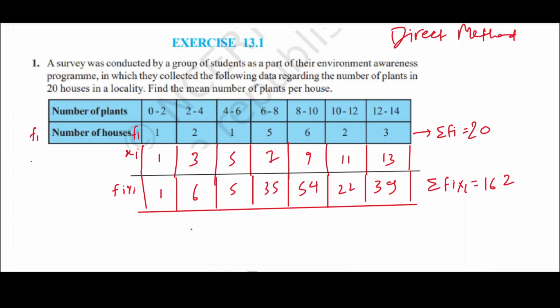Now what is the value of the mean of grouped data? Because this data is class-wise, we denote the mean as x bar. Now x bar will be the sum 162 divided by 20. So 2 8s are 16 and 2 1s are 2. So we can say this is 8.1.